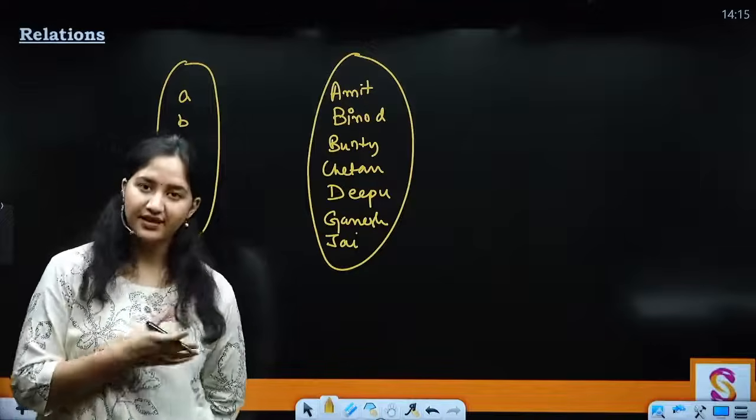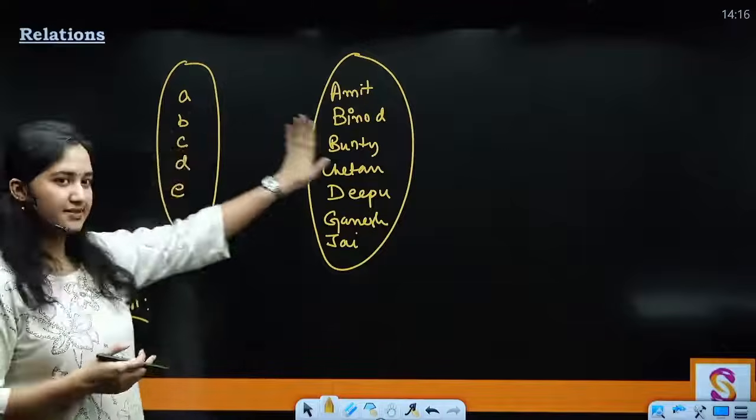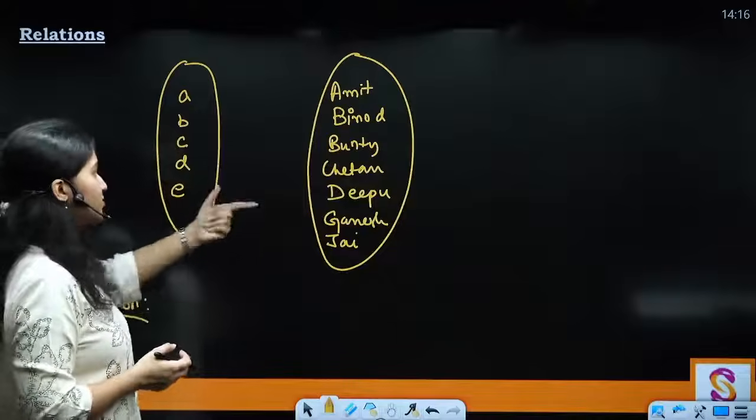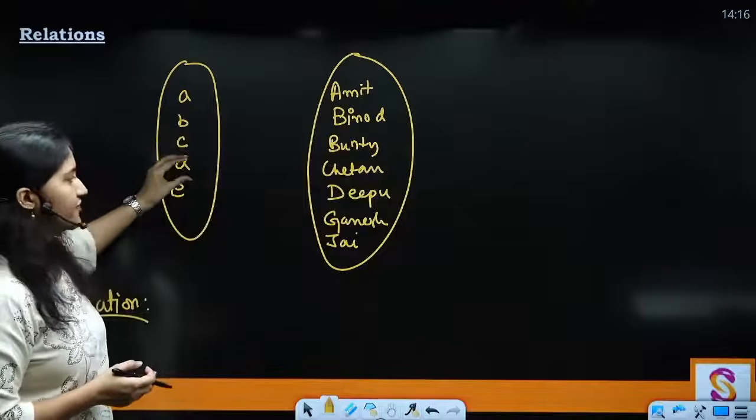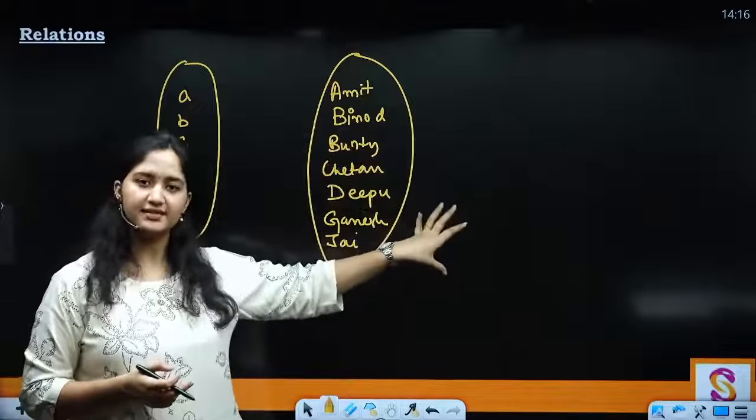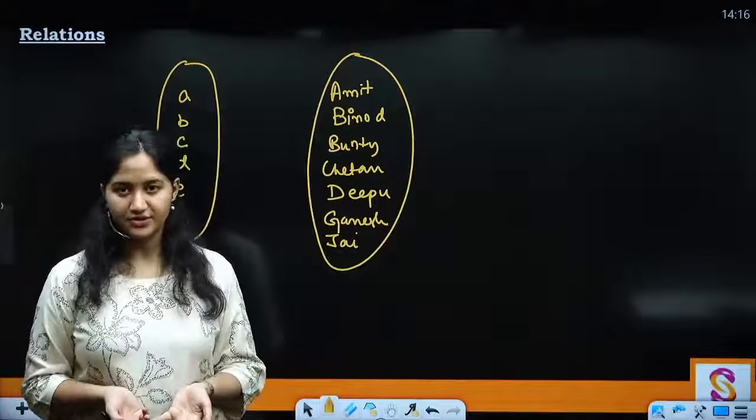Similarly, when we define relations between two sets, ठीक है, and this associates the elements of the first set to the elements of the second set, then we call it a relation, right?